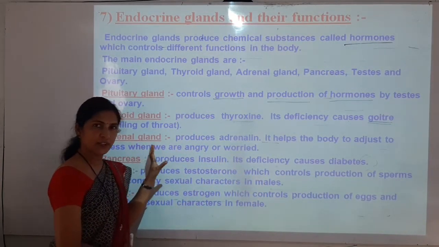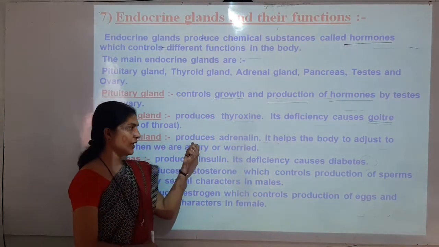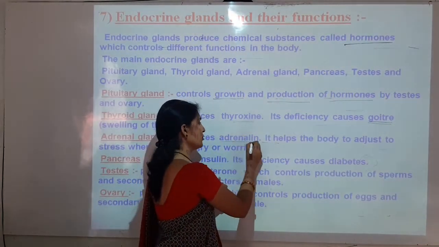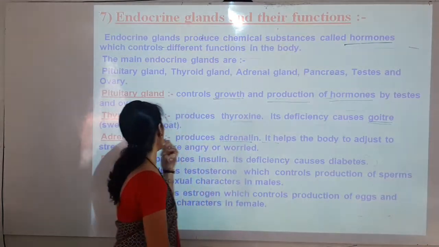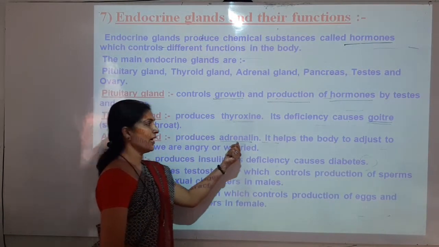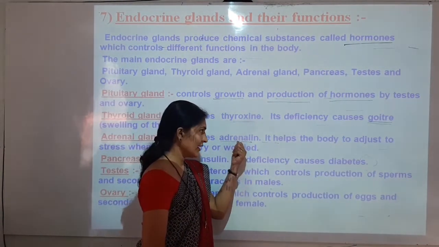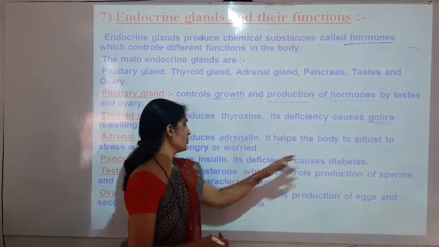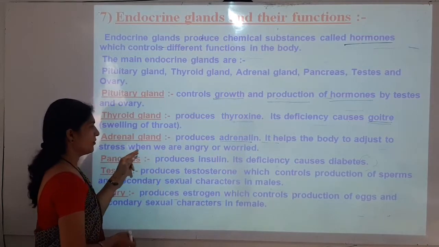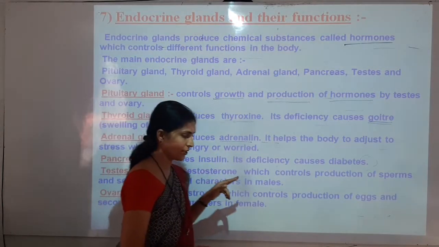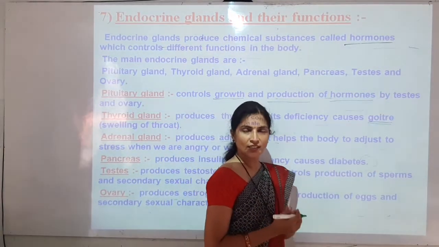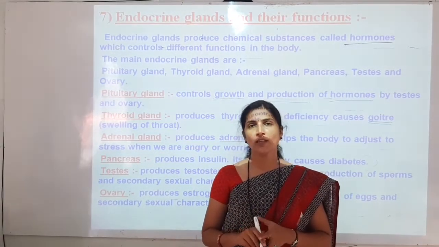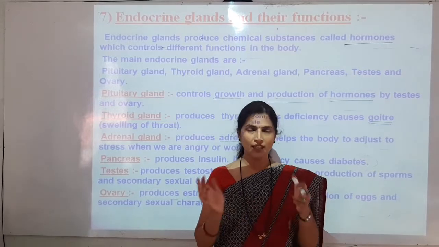Adrenal gland. What is the function of the adrenal gland? The adrenal gland produces adrenaline, and this adrenaline hormone helps the body adjust to stress when we are angry or worried. In our life all persons have different types of stress.